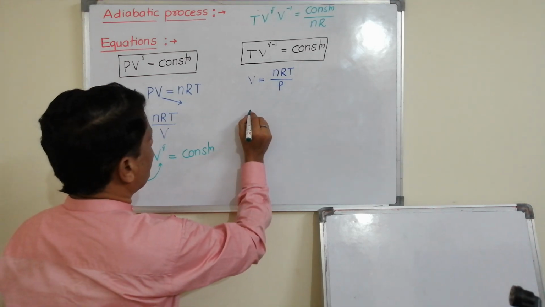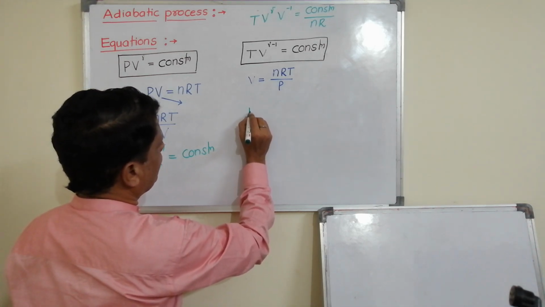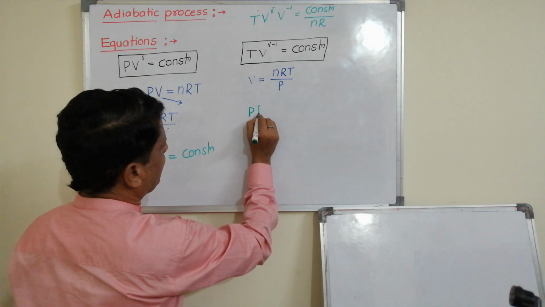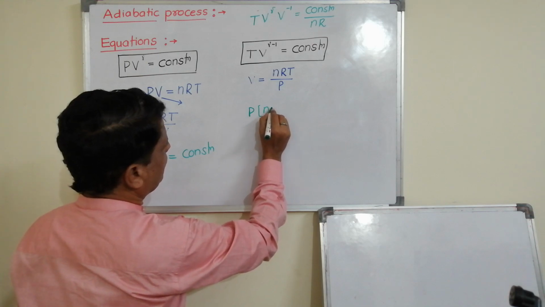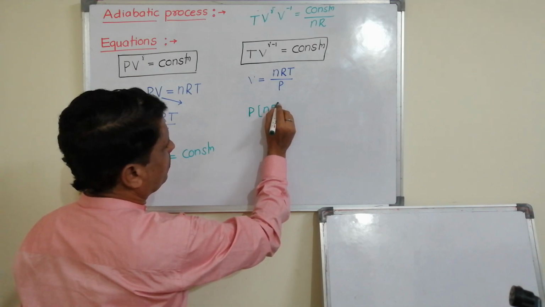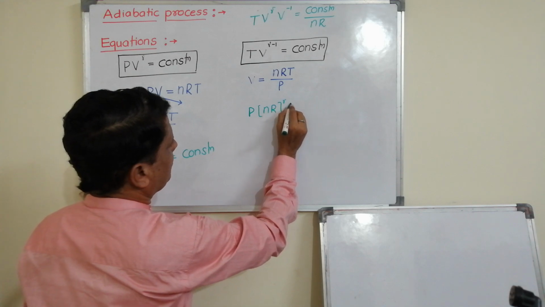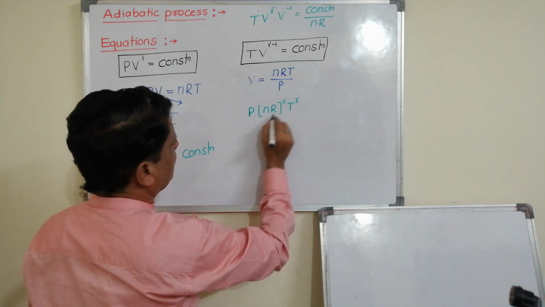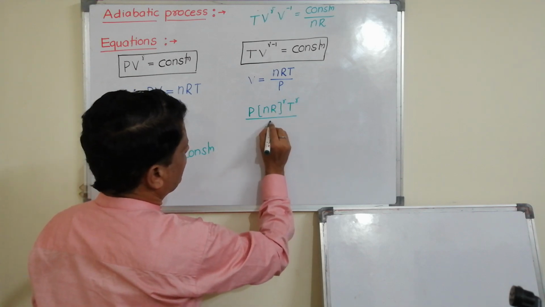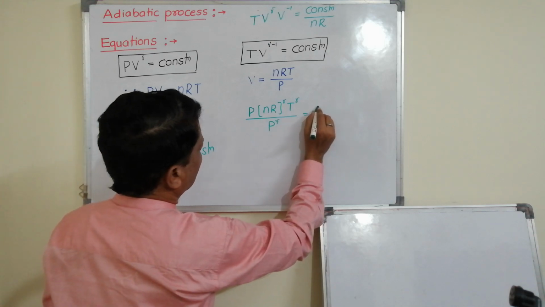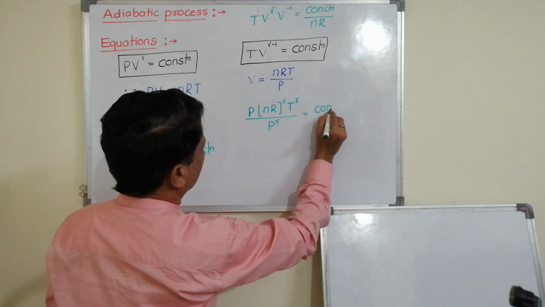Then P in bracket nRT, both n and R are constant, raised to gamma, T raised to gamma, P raised to gamma is equal to constant.